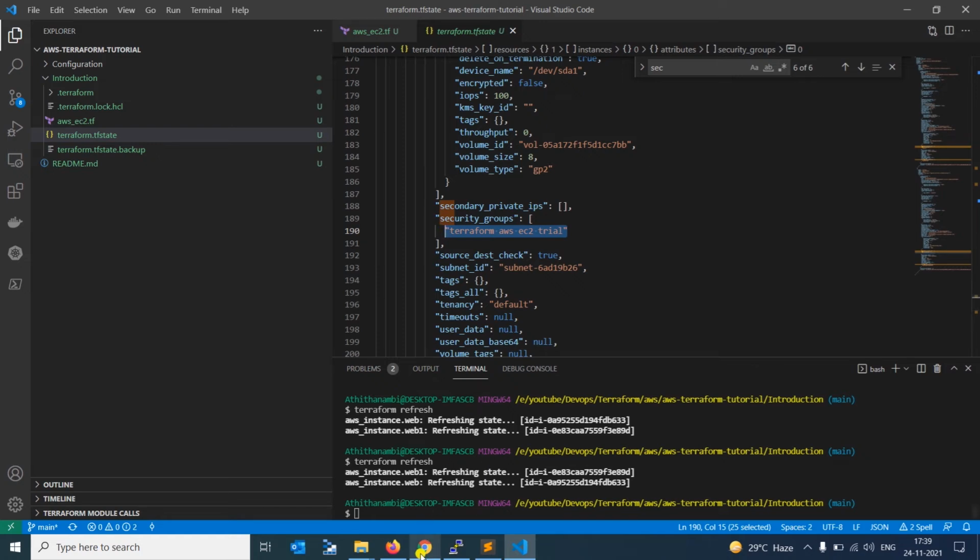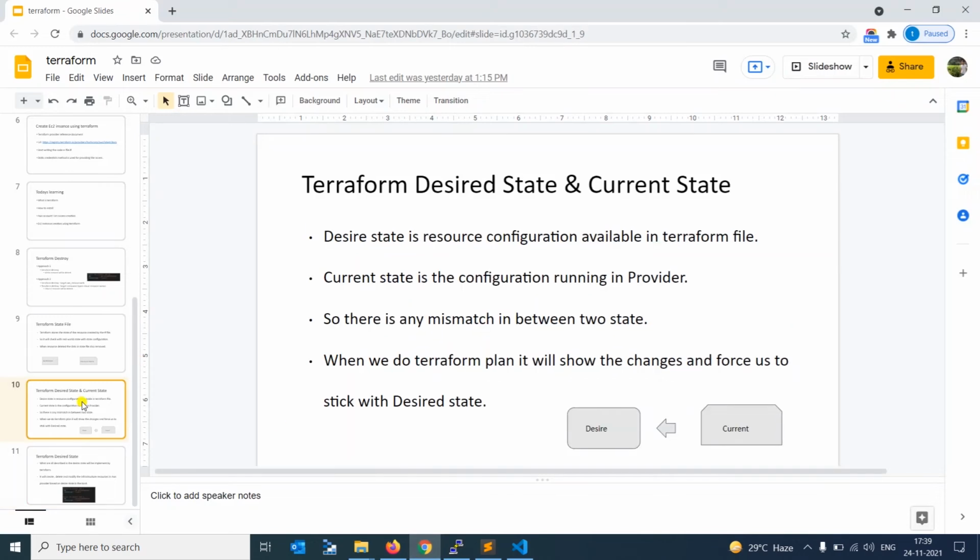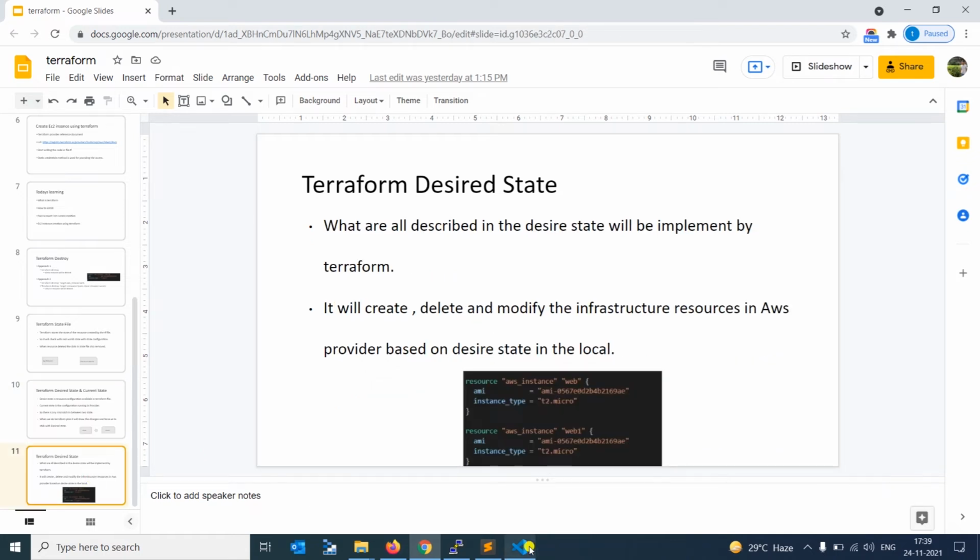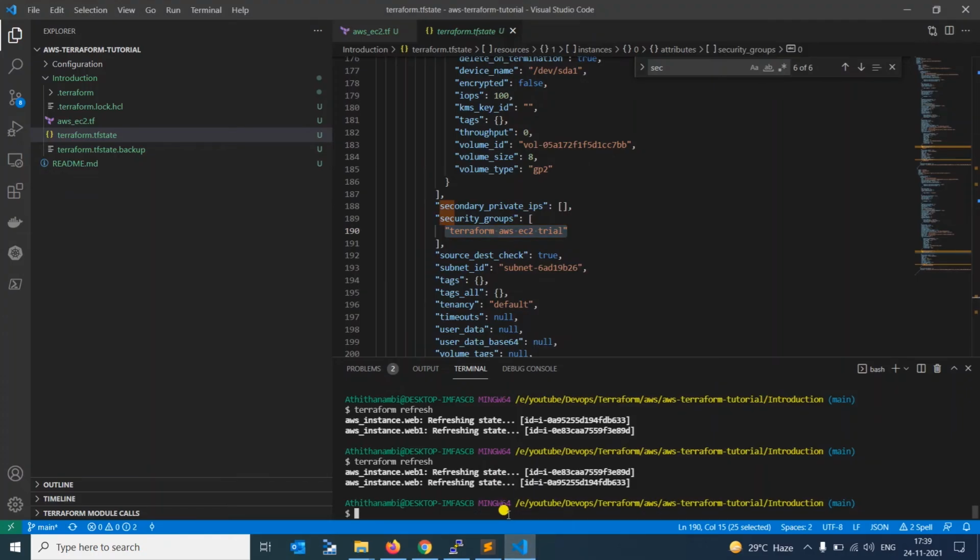As per our previous video, if some changes happen in the current state, whenever we go for Terraform apply or Terraform plan, it will force us to change to the desired state, right? Now I am going for Terraform plan.